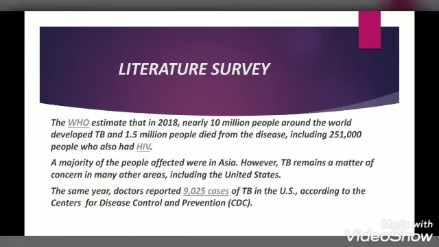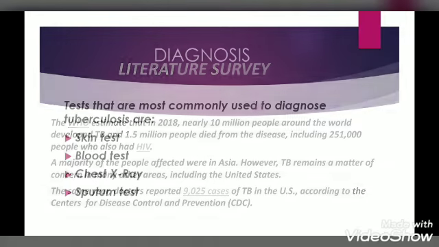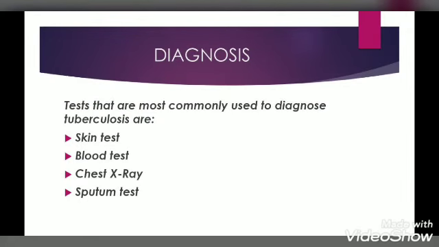Survey. WHO in 2018 declared that over 10 million people around the world will have developed TB and 1.5 million people have died due to TB. This disease will mostly affect the Asian countries. In the same year, US declared that a new confirmed case of 9,025 TB patients. Diagnosis. The common tests used to diagnose TB were skin test, blood test, chest X-ray and sputum test.